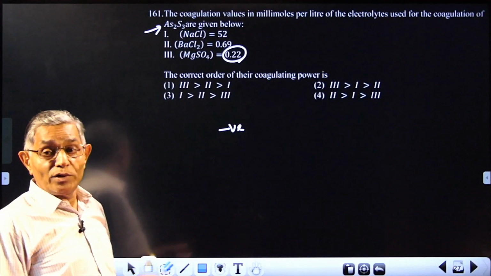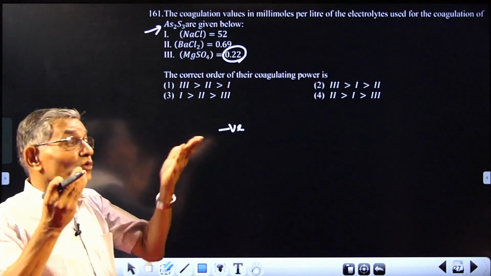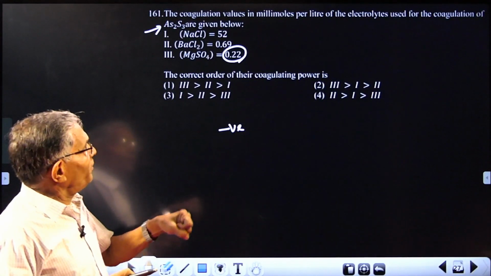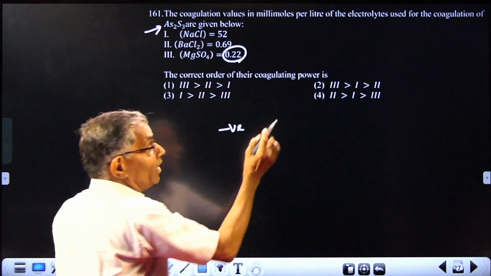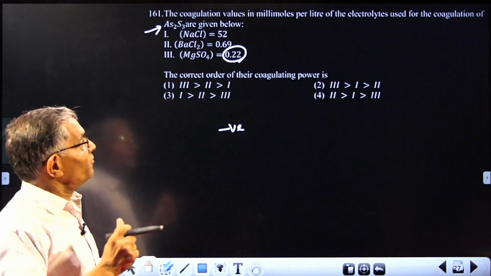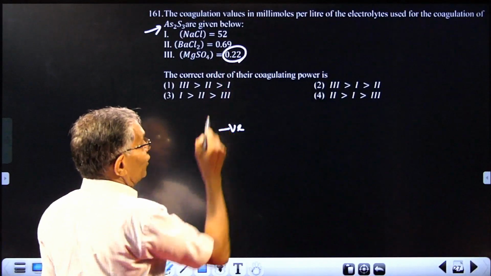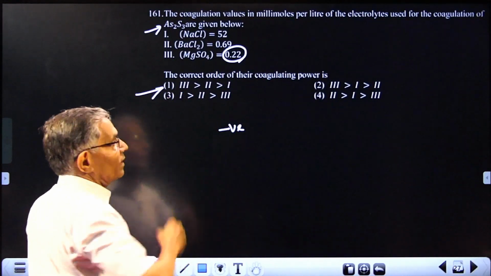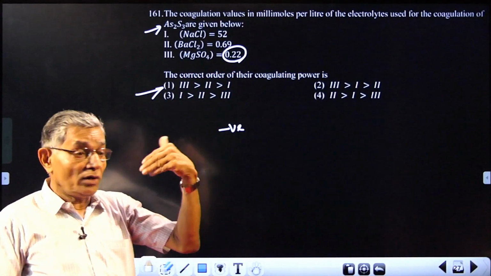And for sodium chloride, it is 52. That means you have to add more sodium chloride. So the most powerful in precipitation will be magnesium sulfate. The question is the correct order of coagulating power. Maximum for magnesium sulfate 3, and then comes barium chloride 2. So 3 greater than 2 greater than 1. Answer is 1. A low coagulation value means very high coagulating power.